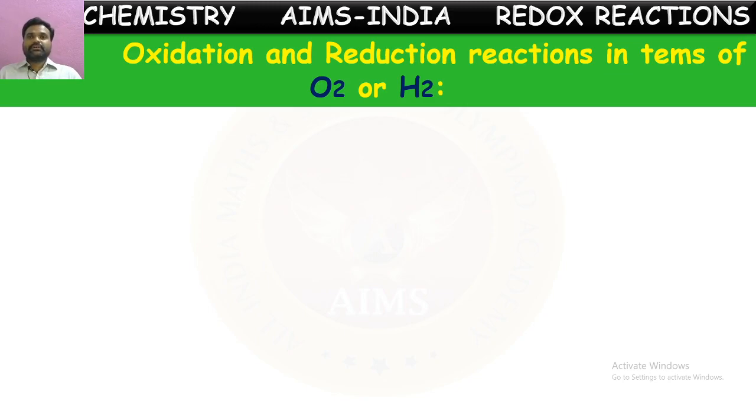Just now I told you the chemical reactions in which transfer of electrons takes place between two species are called redox reactions. So there we explain these reactions in terms of electrons. One more way to express redox reactions is in terms of oxidation number. Those we are going to see now. First let us see the explanation of redox reactions in terms of oxygen and hydrogen.